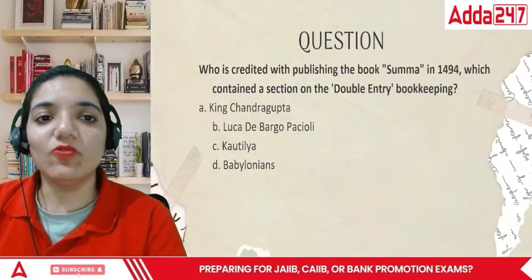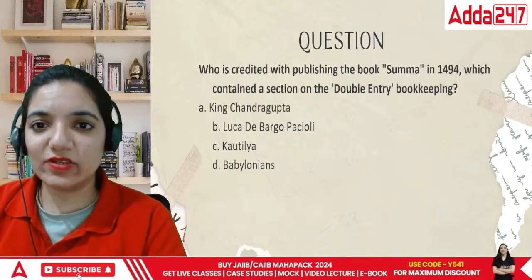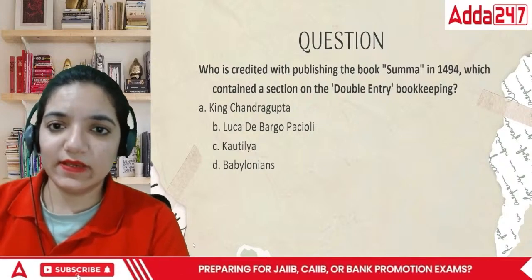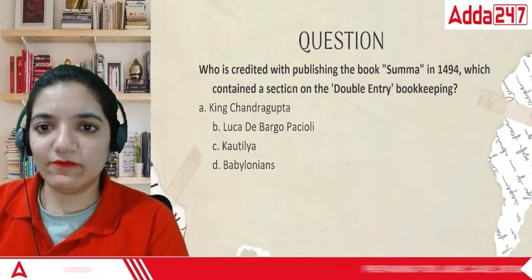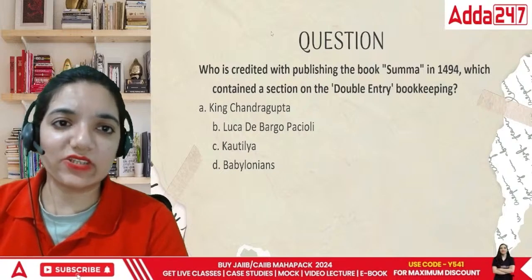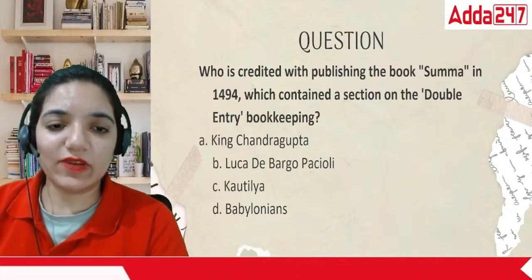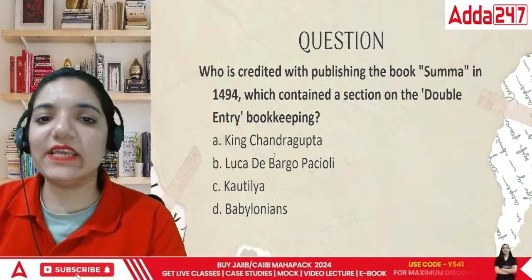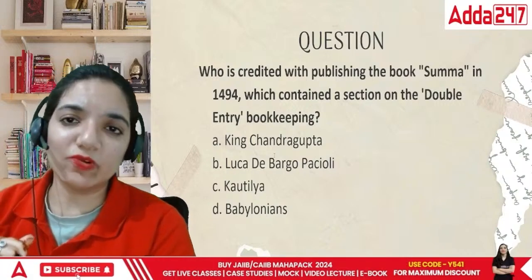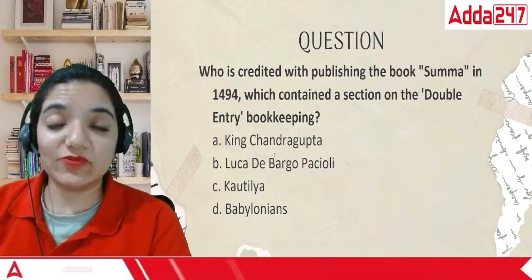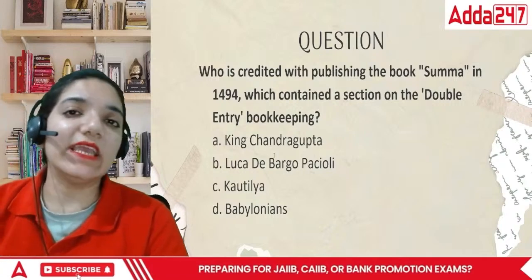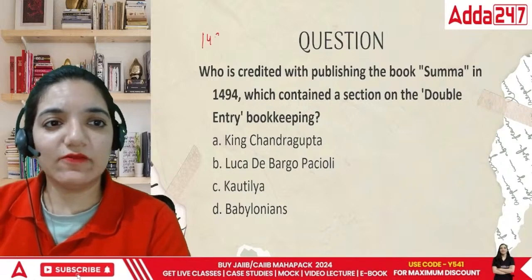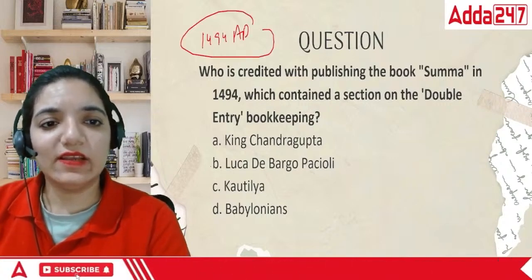Acha, this is: who is credited with publishing the book Summa in 1494 AD? This is actually AD, everyone. In 1494 AD, which contained the section on double entry bookkeeping. So, double entry bookkeeping that we study today was found in 1494 AD. This was given in 1494 AD. Is it given by